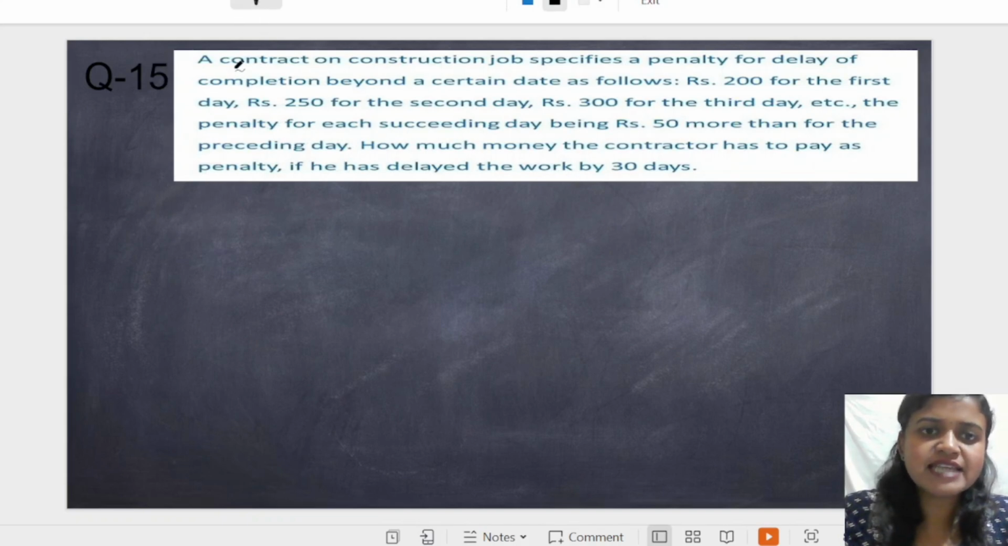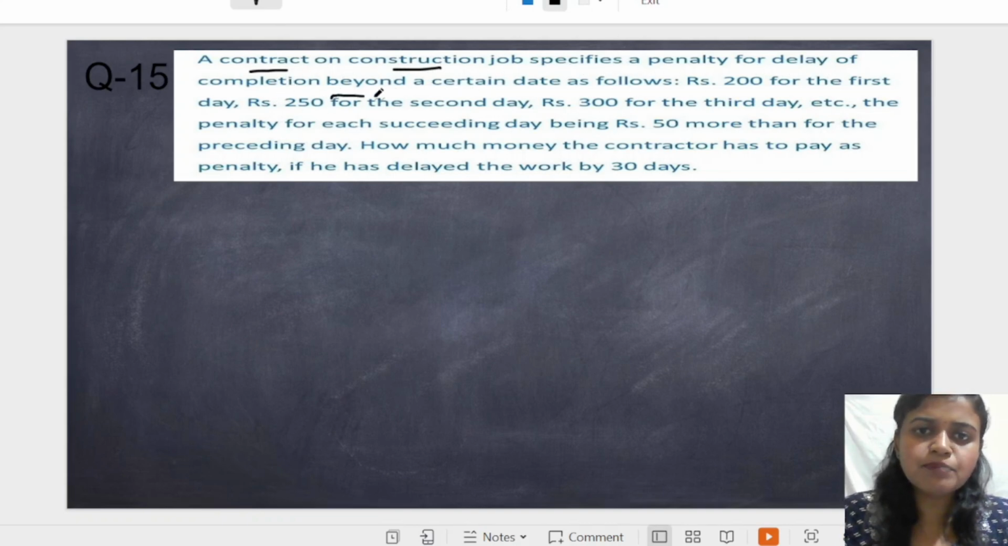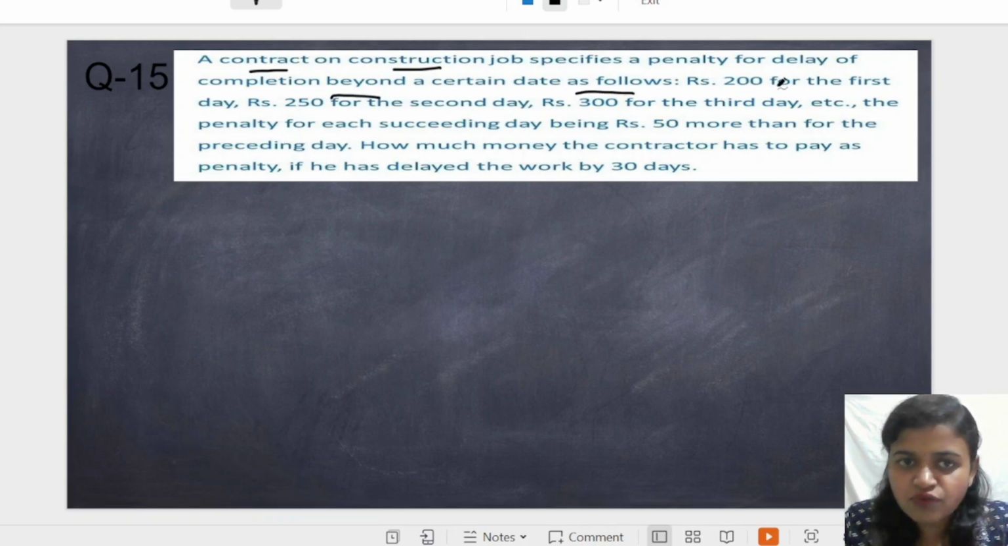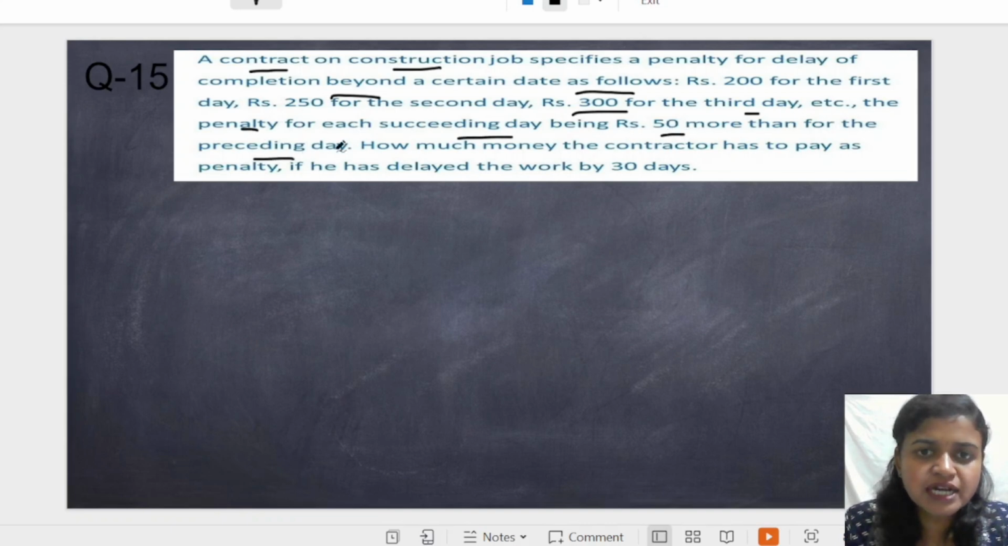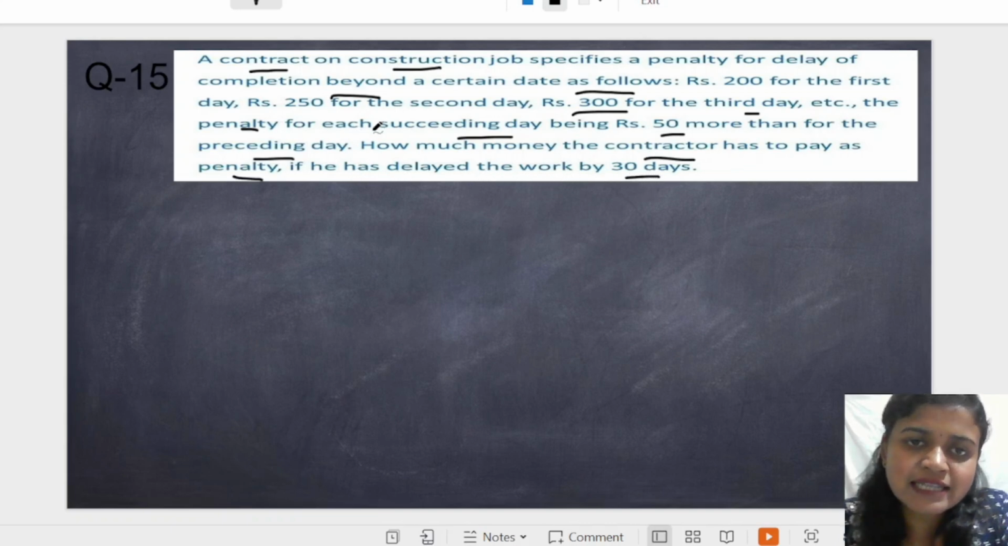Question number 15 says that a contractor on a construction job specifies a penalty for delay of completion beyond a certain date as follows: rupees 200 for the first day, rupees 250 for the second day, rupees 300 for the third day, and the penalty for each succeeding day being rupees 50 more than the preceding day. How much money does the contractor have to pay as penalty if he has delayed the work by 30 days? So let us understand the question properly.